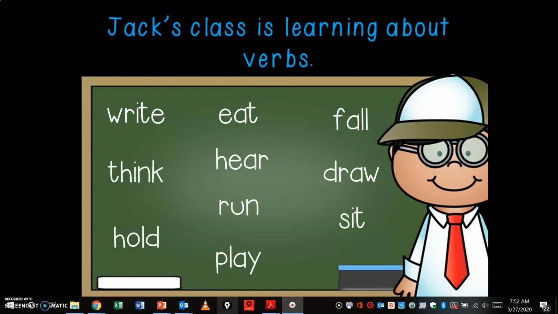So a verb is an action. It means that you're doing something. So we eat, we write, I run, she draws, he hears, I sit, I play, hold, fall, think. Those are all verbs. They're all actions.